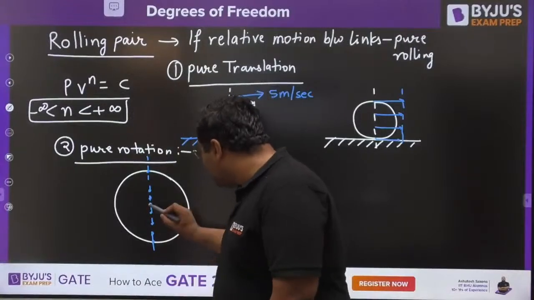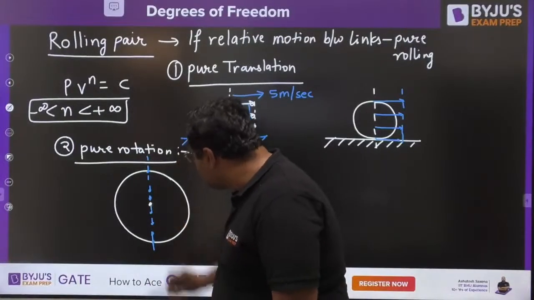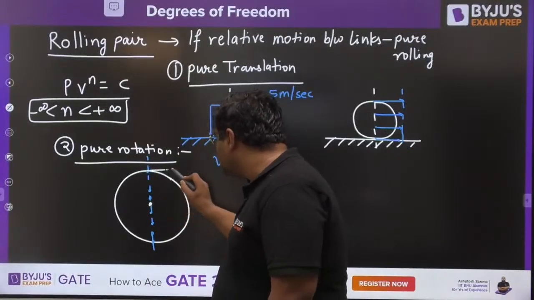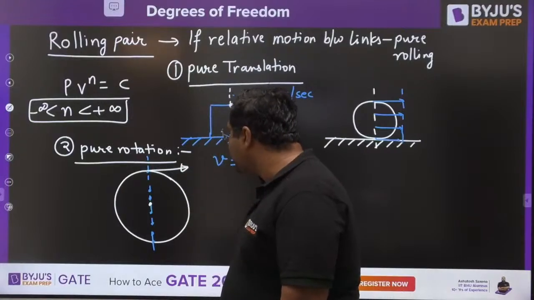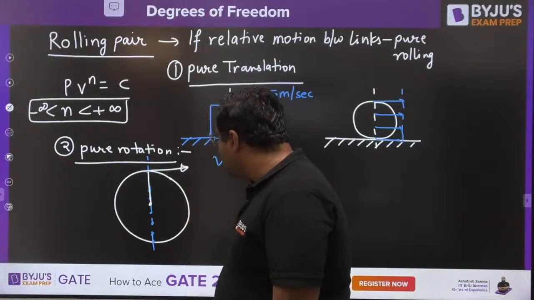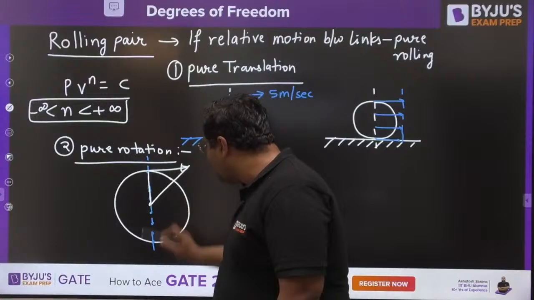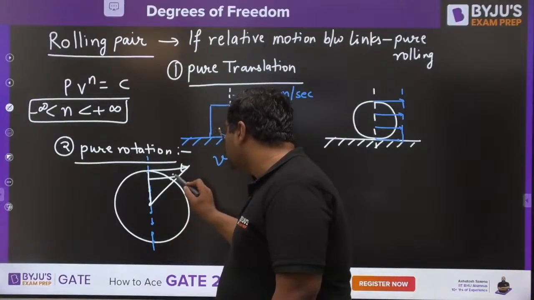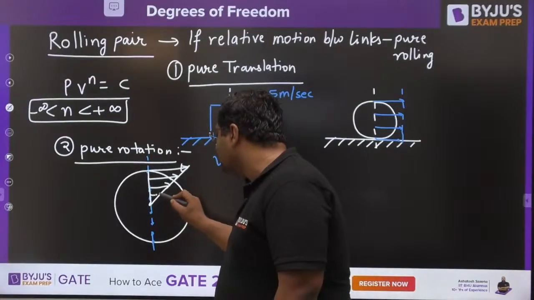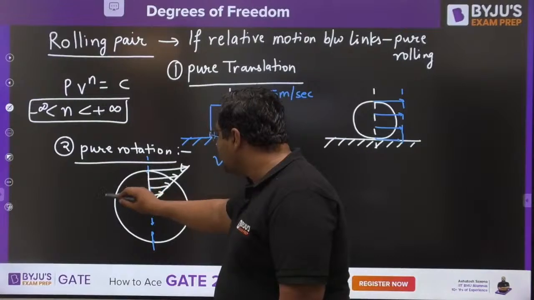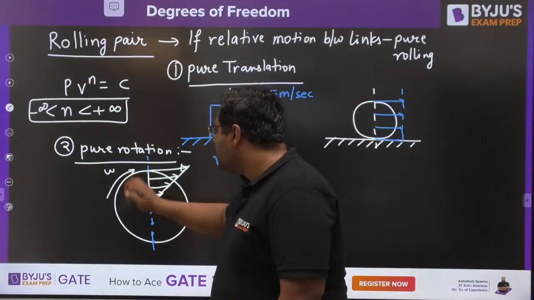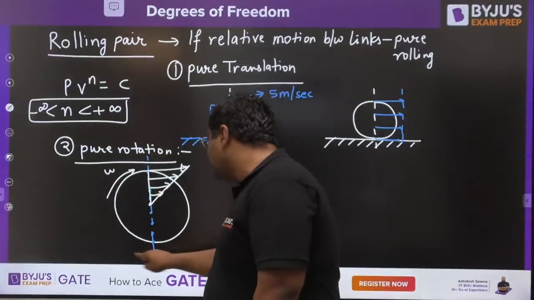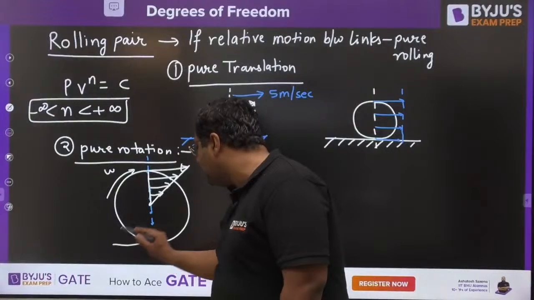Because of that, if you start from the center, velocity would be maximum at the outer edge because R is maximum there. At the center, R is 0, so velocity is also 0, and it reduces linearly like this. And when this body is rotating with omega, here it is moving like this and going like this, so here the velocity would be coming in the opposite way.